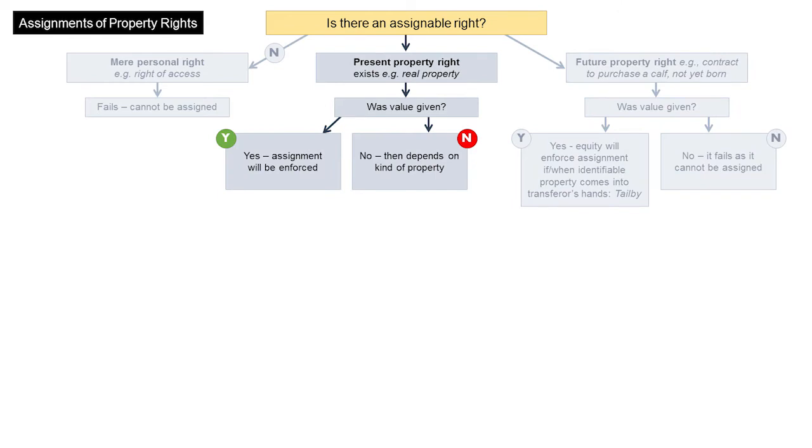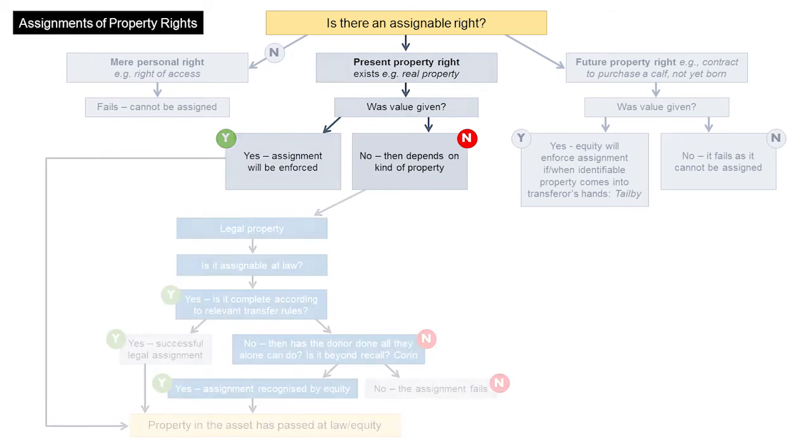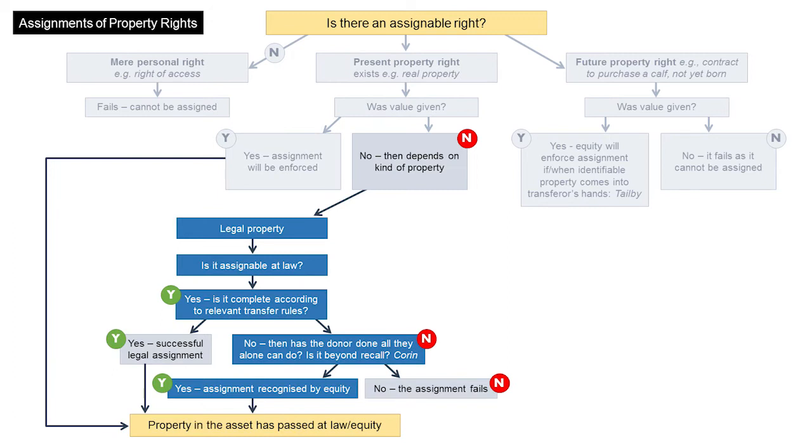Once you have determined that the property is presently existing, the next question is whether value has been given for its transfer. If so, the common law or equity will enforce the transaction. We will concentrate on the cases where no value has been given, where the transaction involves a gift. When determining whether the assignor has successfully given the property to the assignee, different rules apply, depending on whether the property is characterized as legal or equitable. The next question then is what sort of property is involved.